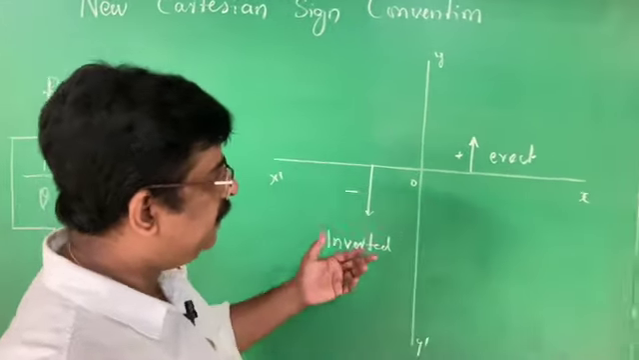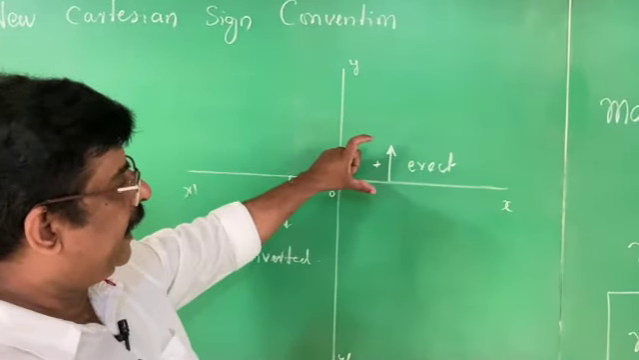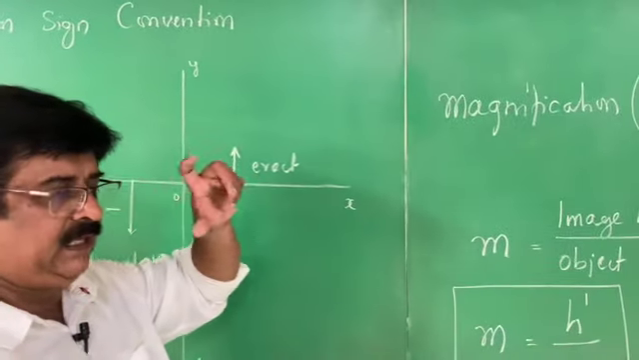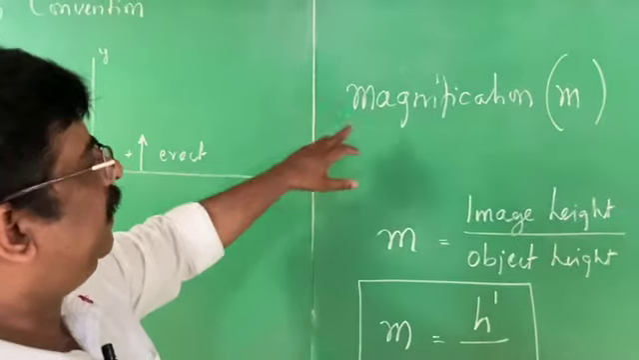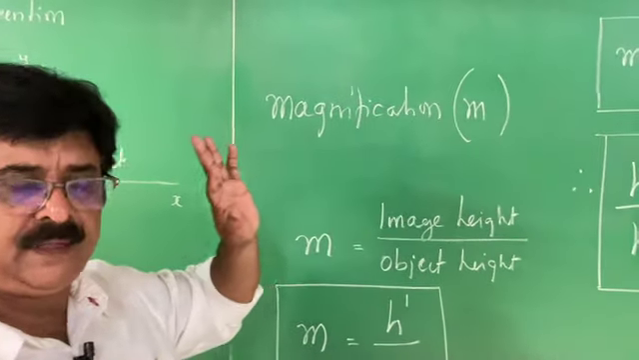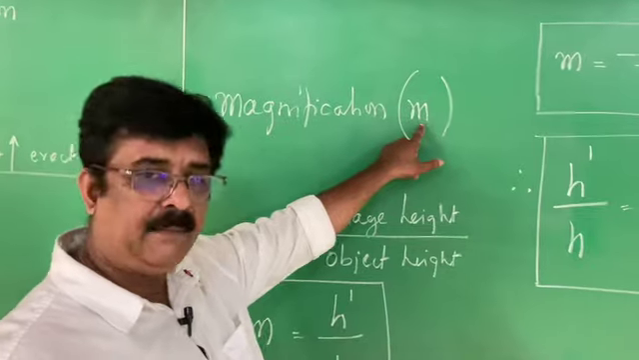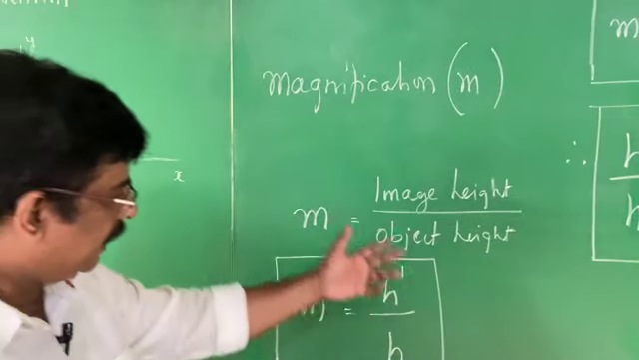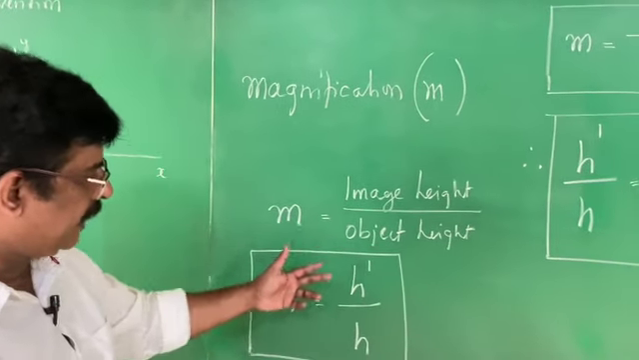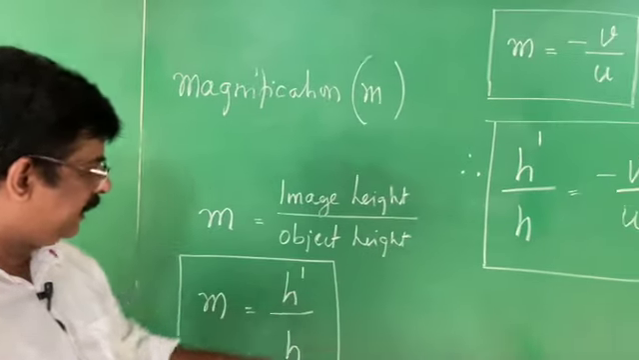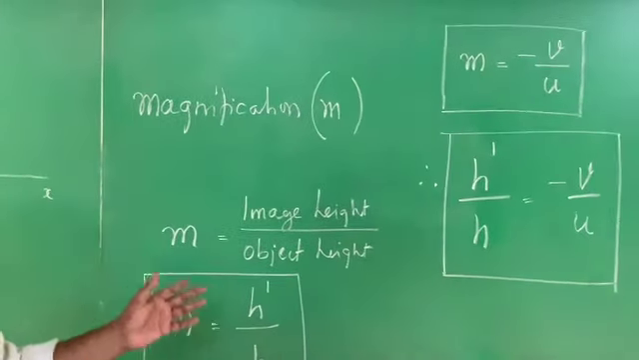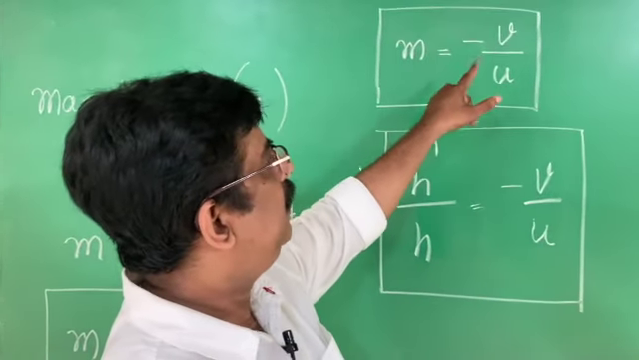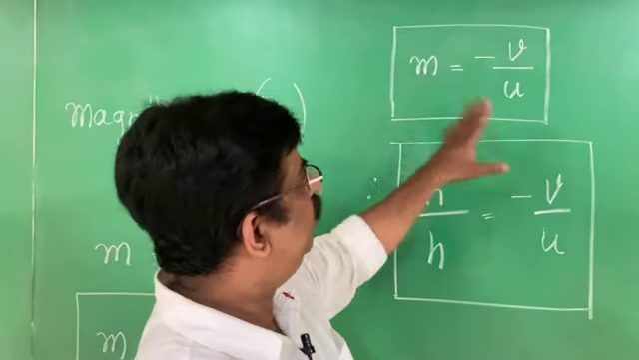Then regarding the height of the image, erect image means positive, inverted image means negative. And using this height of the image and the height of the object, we have a relation called magnification. That is given by the letter M. Magnification is the ratio of image height to object height. Symbolically we can write M is equal to H dash by H. Here H dash means image height, H stands for object height. The magnification can also be written in this form: M is equal to minus V by U.